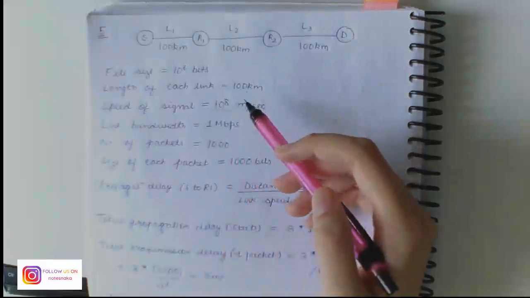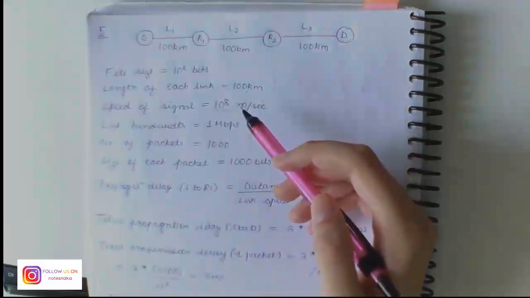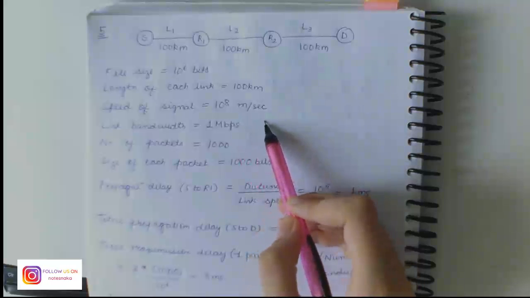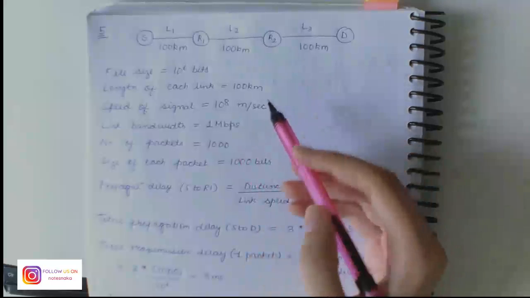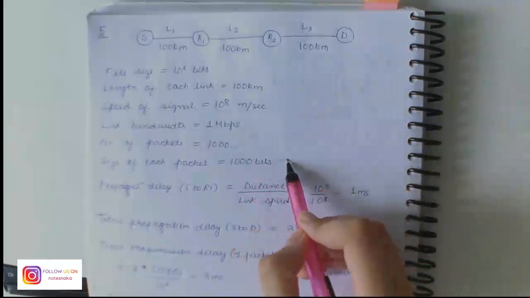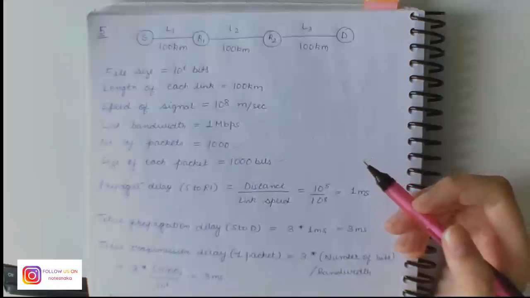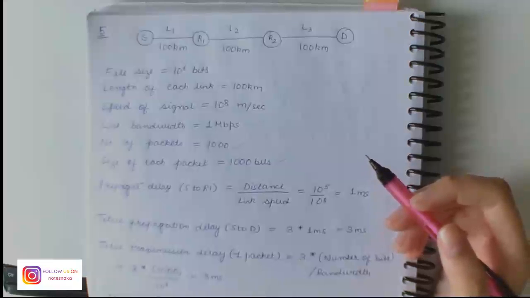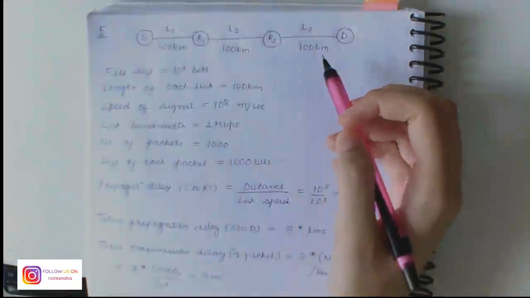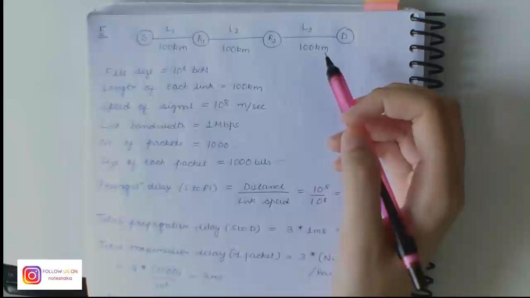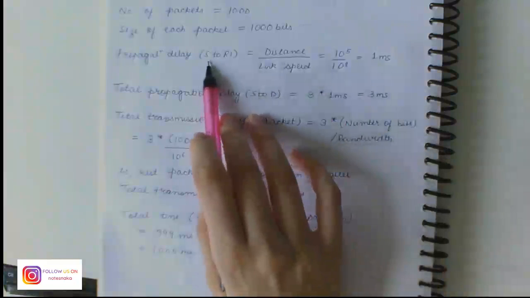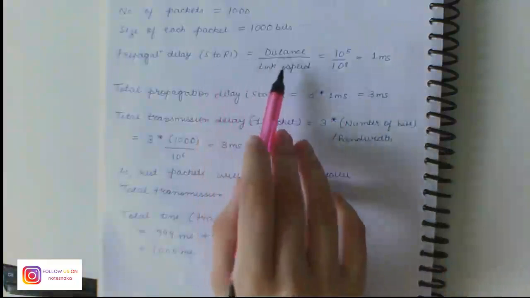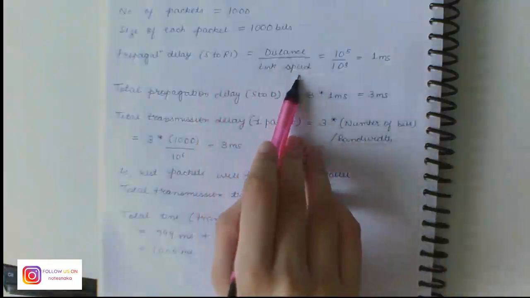Let each link be 100 kilometers. This makes our job easier, and assume that the signal travels over the links at the speed of 10 to the power 8 meters per second, and the link bandwidth is 1 Mbps. Let the file be broken down into 1000 packets, each of size 1000 bits. So we have to find the total sum of transmission and propagation delay in transmitting a file from S to D.